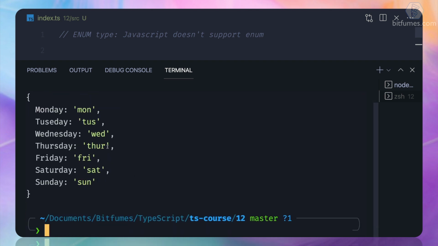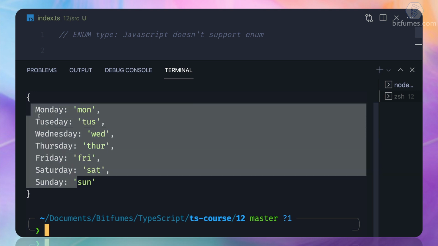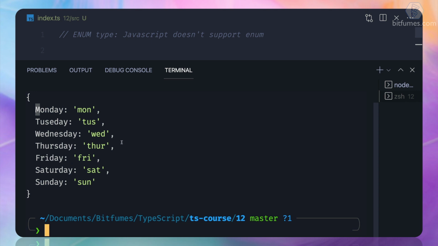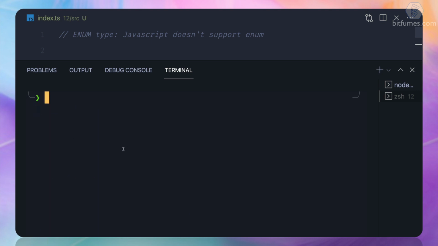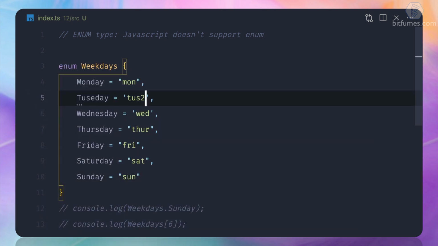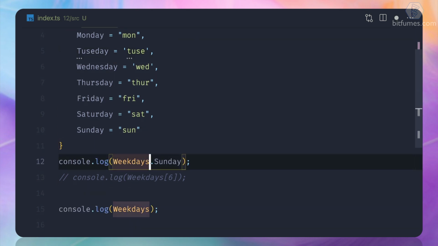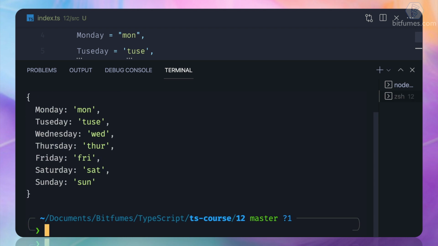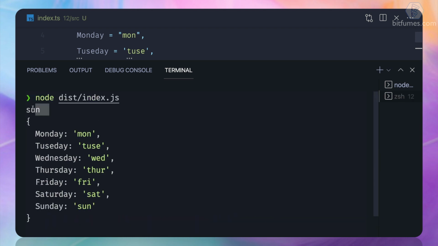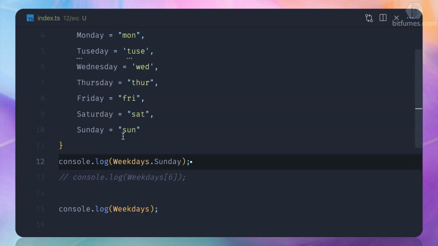If I run it once again, we can see this time we don't have a dual thing. We just have one single object, which is saying Monday and this comparison. Okay, so what if I try to get Monday or maybe Sunday? We should get, you can see, sun, because we have defined Sunday as sun.